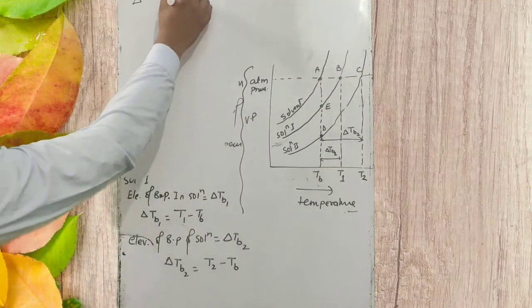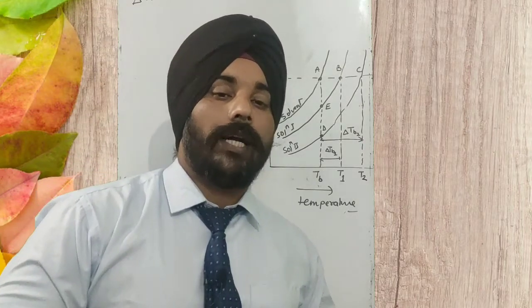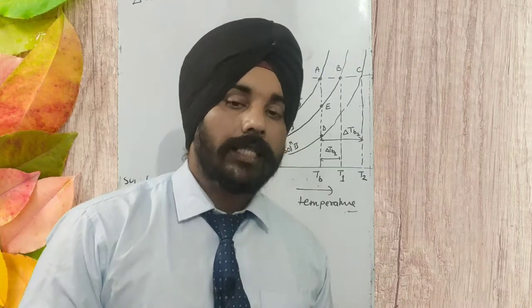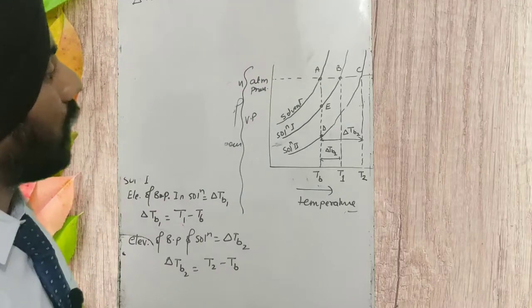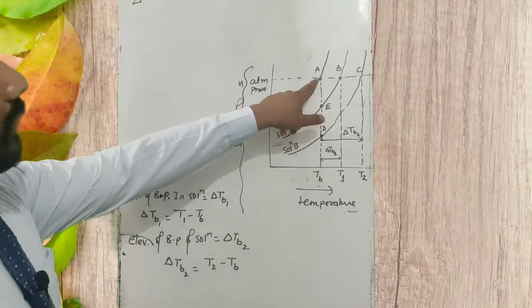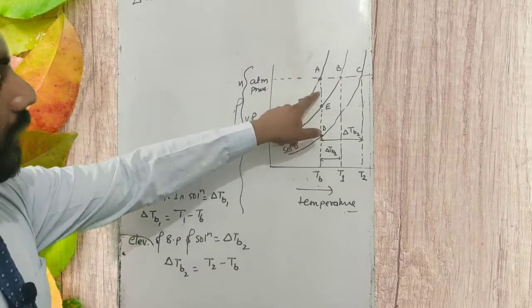We know very well that when two triangles are similar, their corresponding sides are proportional. The corresponding sides are AB and AC, and AE and AD.